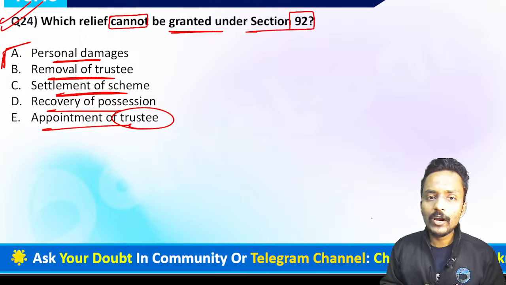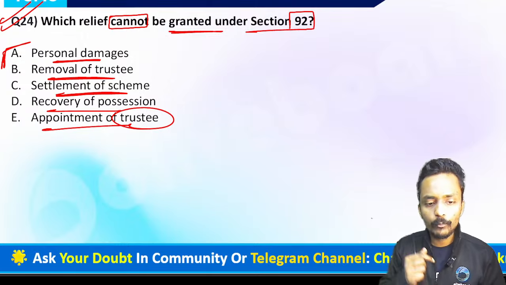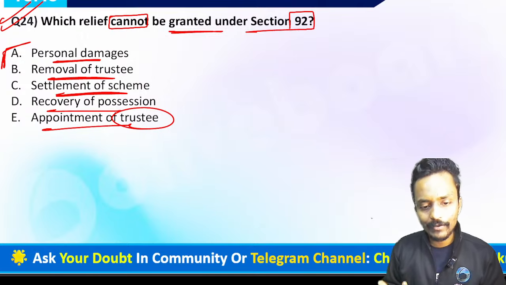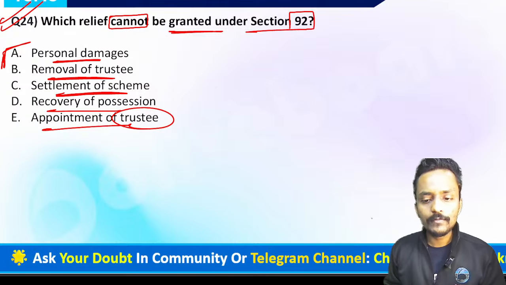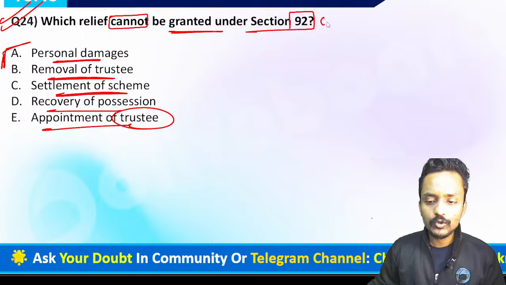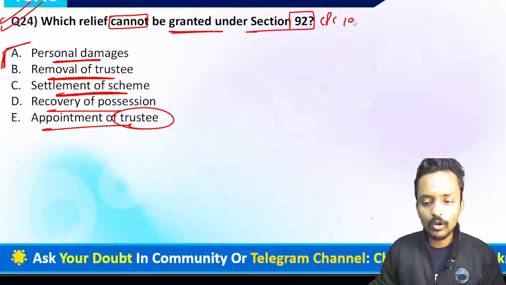If I have any kind of personal damage, you will not be granted any kind of relief for it. Definitely for personal damages, no relief shall be granted as per the provision of section 92 under the Civil Procedure Code 1908. So this section belongs to the Civil Procedure Code 1908.